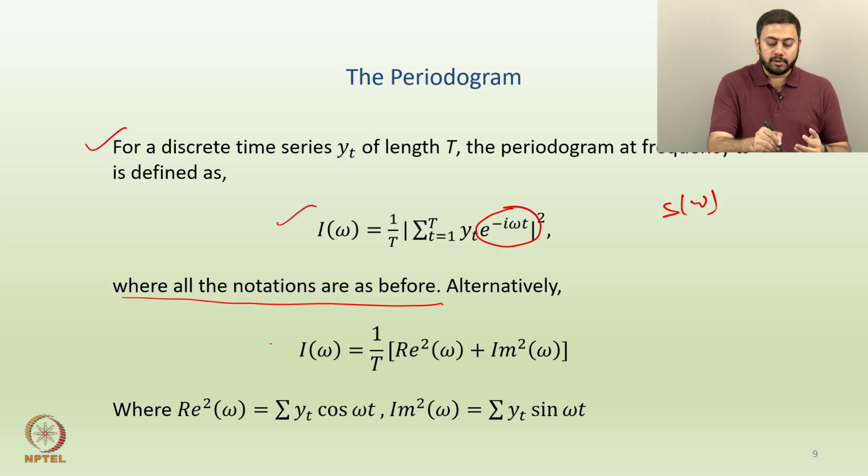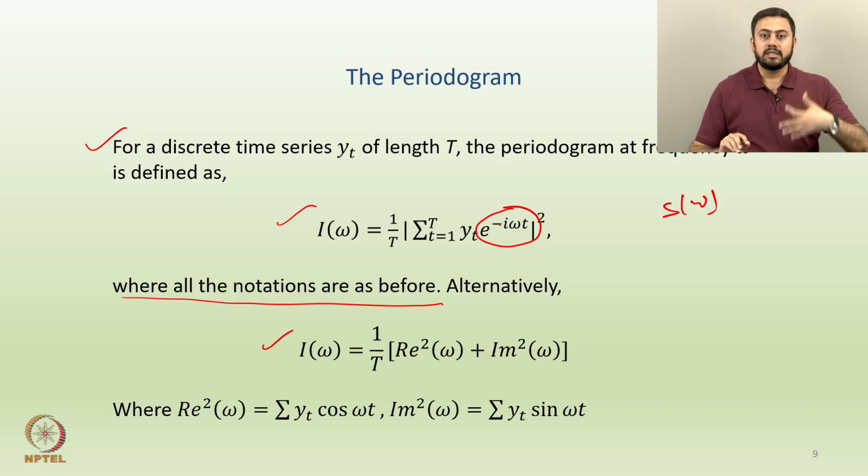Alternatively, I can write down the formula of a periodogram slightly differently. I omega could be written in this manner as well: 1 by capital T into real part square plus imaginary part square. Since this formula involves an exponential term, and as seen before, there is a relation between this exponential term and the sine and cosine functions, can't I split that into the real part and the imaginary part? The answer is yes.